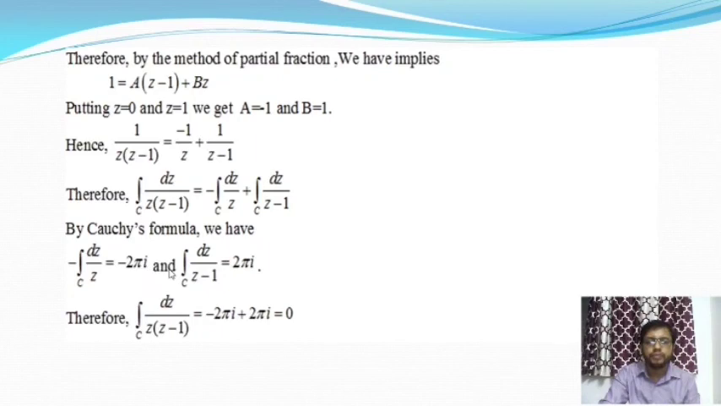And similarly the same thing happens in the second integration, integration over c dz by z minus 1, and it should be 2 pi i also. Okay, so therefore integration over c dz by z into z minus 1 is equal to minus 2 pi i plus 2 pi i. So after cancelling the terms 2 pi i and minus 2 pi i, we get the value of this integration, and the value of this integration is 0.